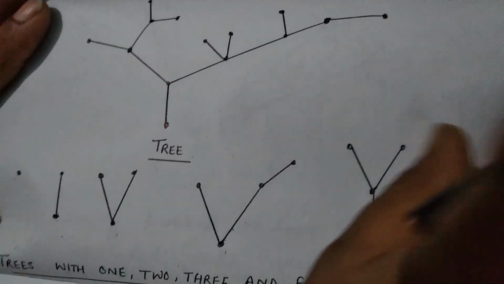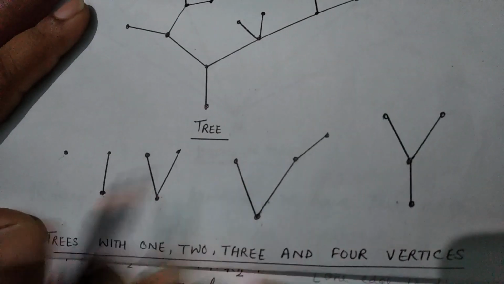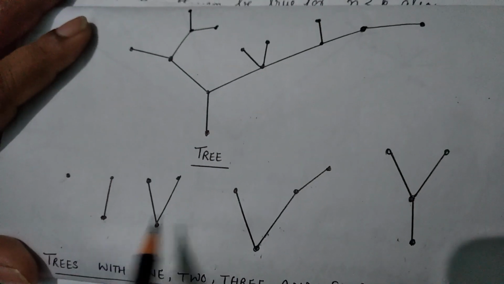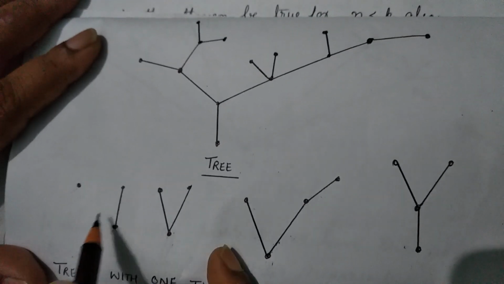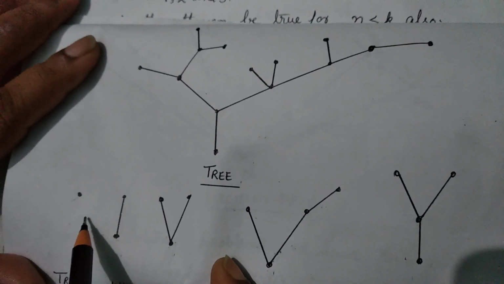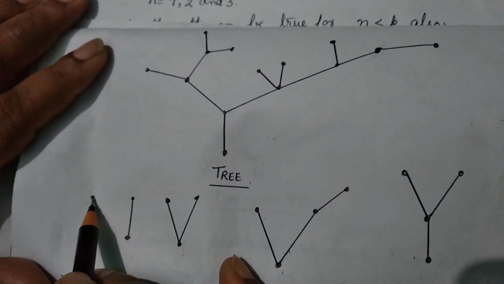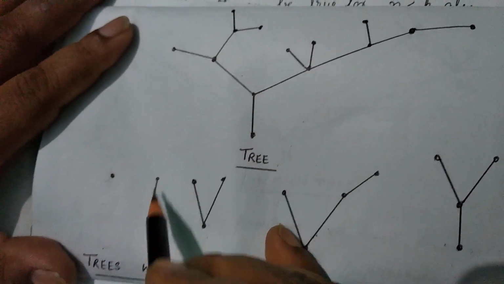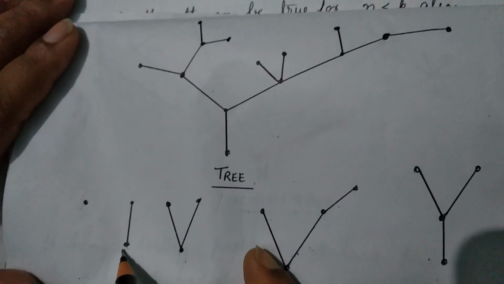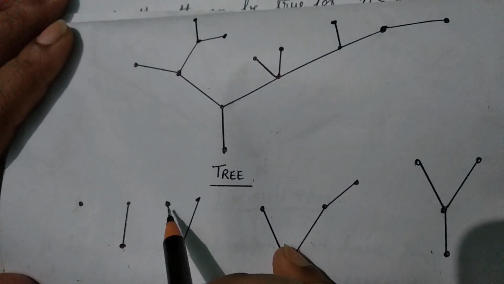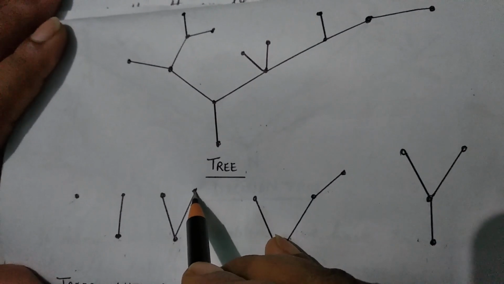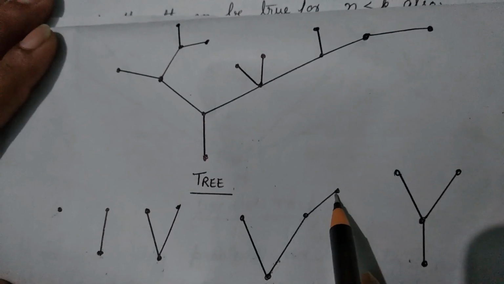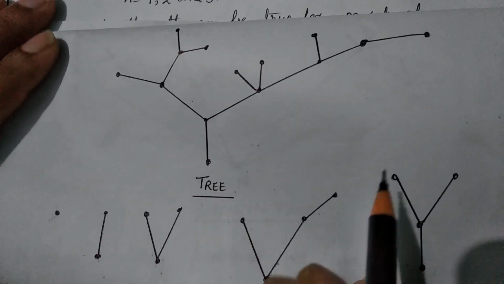Here are a few examples of trees with 1, 2, 3 and 4 vertices. If the number of vertices is 1, then there are 0 edges. If the number of vertices is 2, then the number of edges is 1. If the number of vertices is 3, then it is 2. If it is 4, then the number of edges is 3.